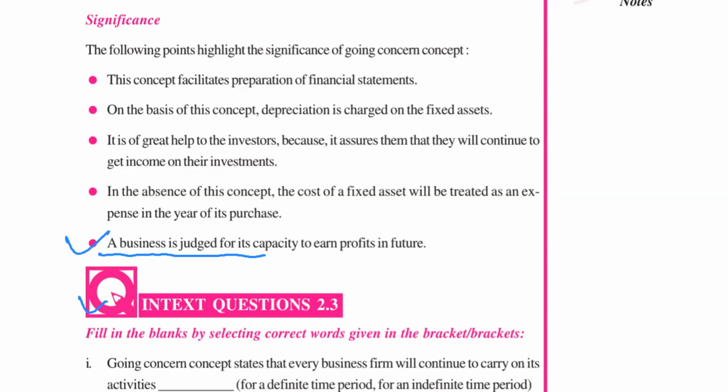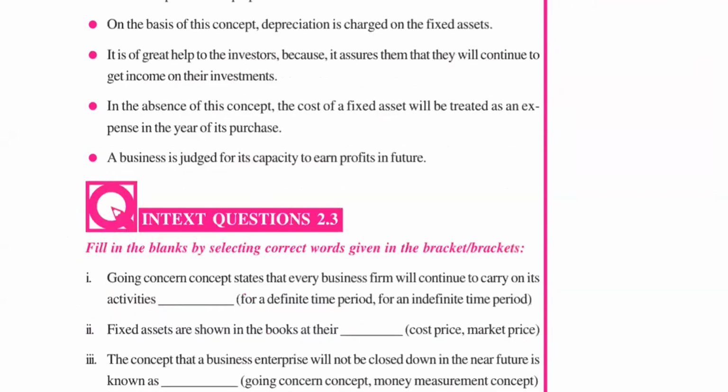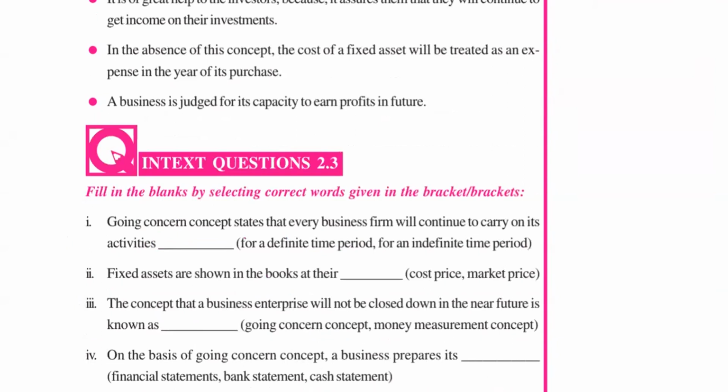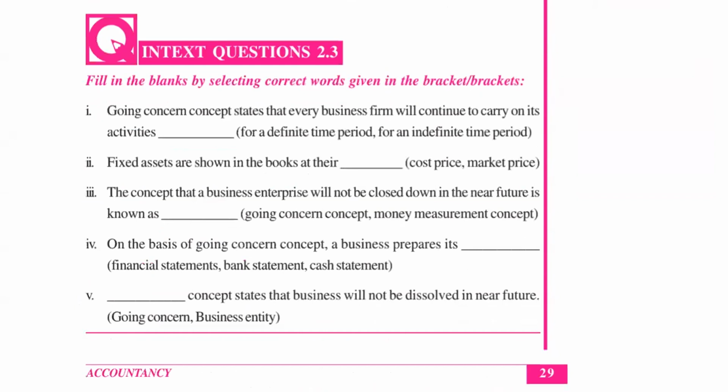Okay, so on the basis of this concept, a business is judged for its capacity to earn profit in future. So this is a very important concept, and all the financial statements are prepared on the basis of this concept. Okay, concepts are nothing but the rules and regulations of accounting, which are necessary for recording various transactions and for preparing our financial statements.